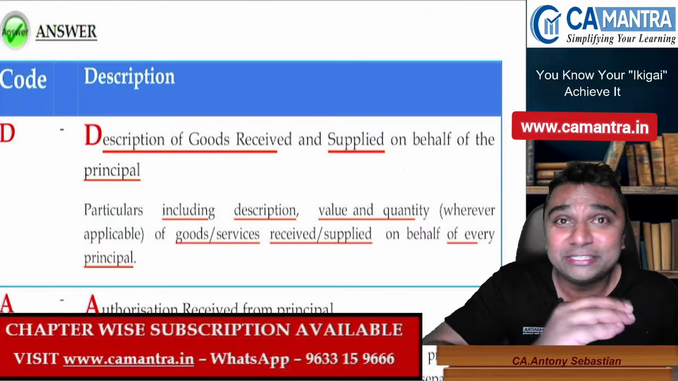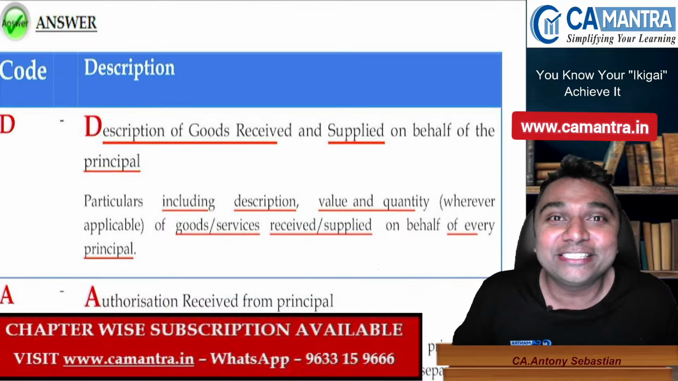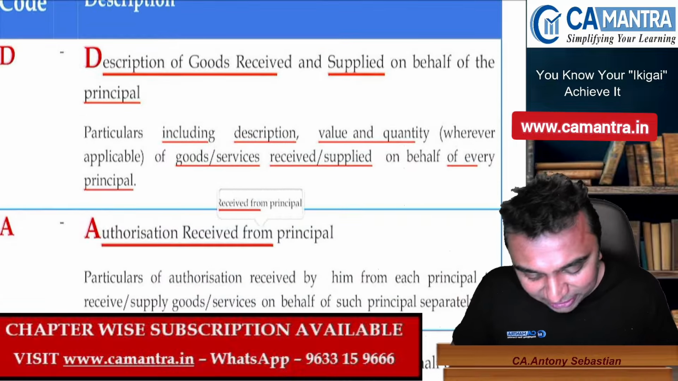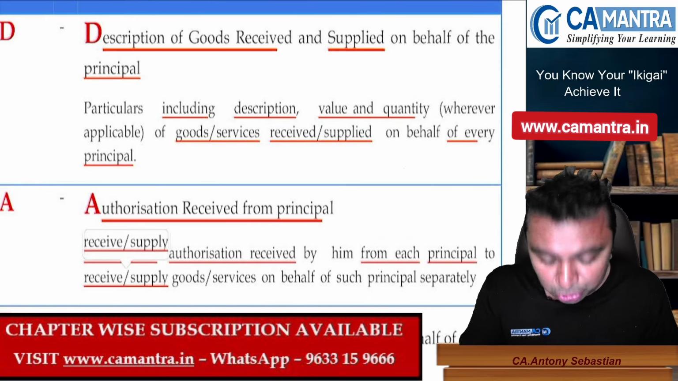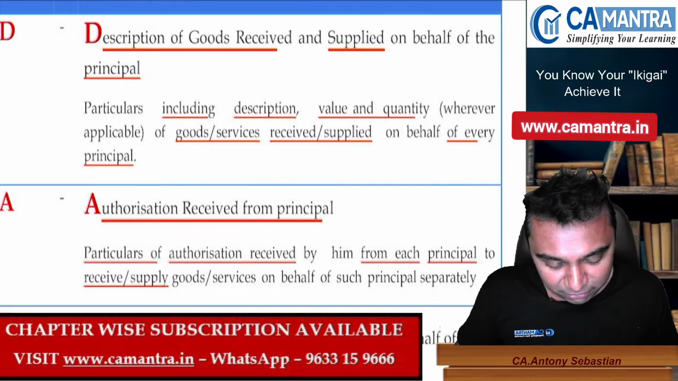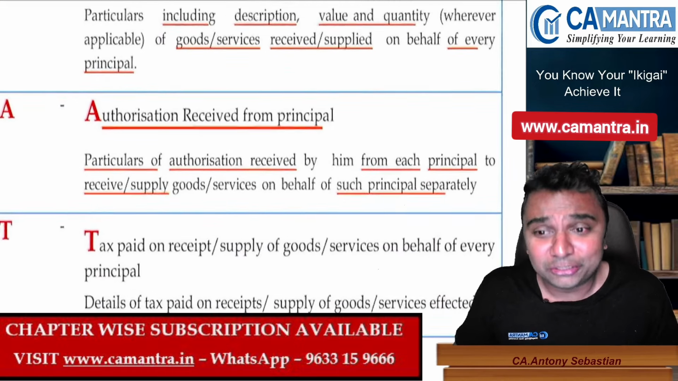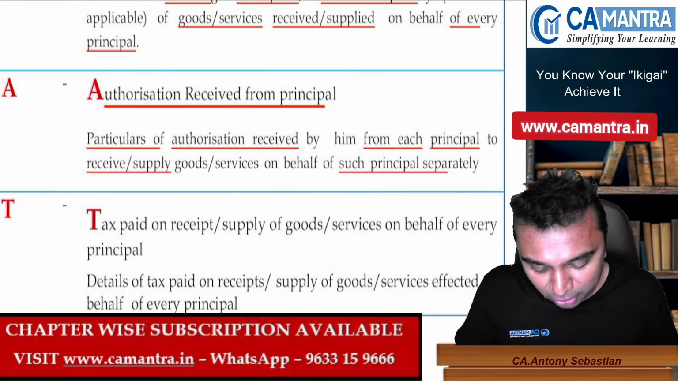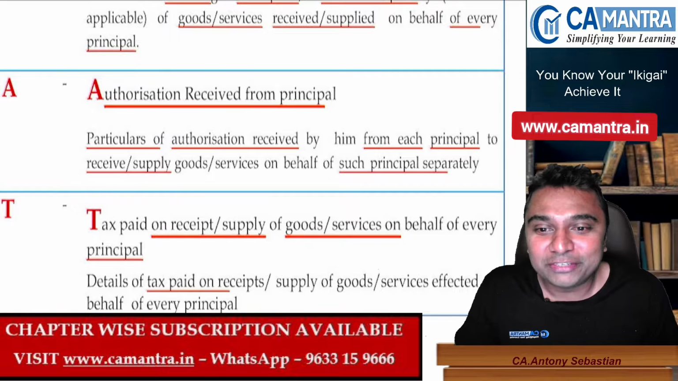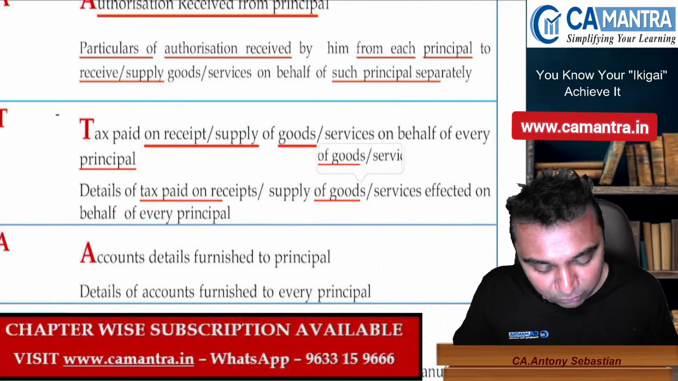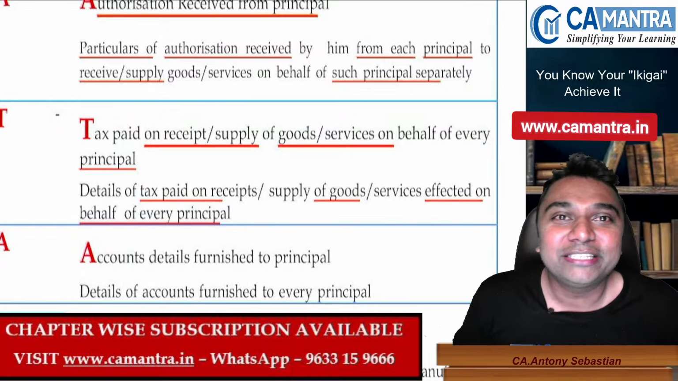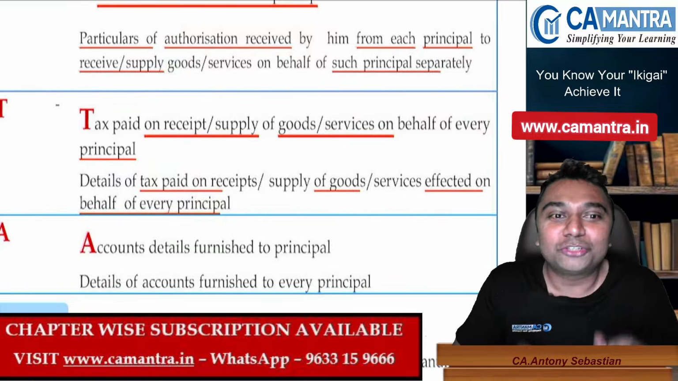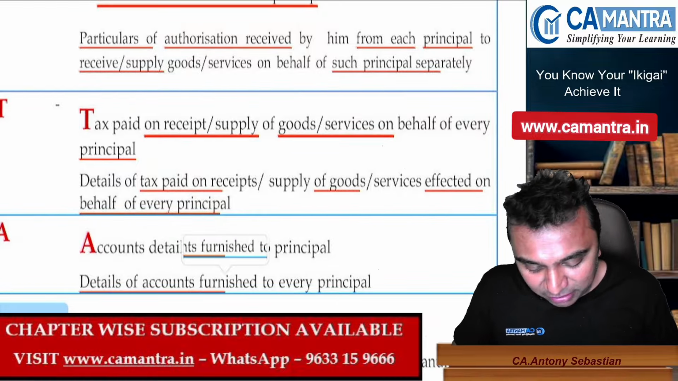And A for authorization: he cannot simply act as an agent. He should receive a proper authorization letter from the principal. Particulars of authorization received by him from each principal to receive and supply goods on behalf of the principal. T for tax: he should remit taxes on receipt and supply of goods. Details of the taxes paid on receipts and supply of goods or services effected on behalf of every principal. And the last one is account details furnished to the principal: details of accounts furnished to every principal.